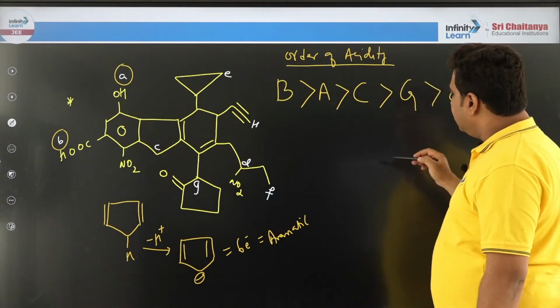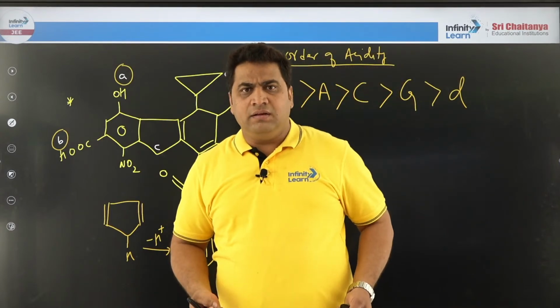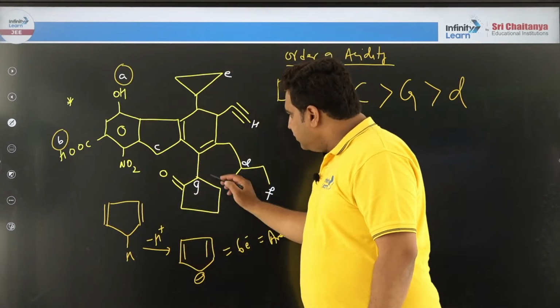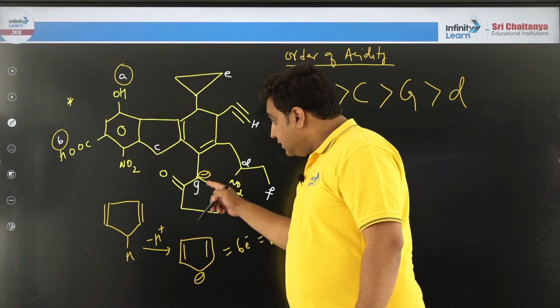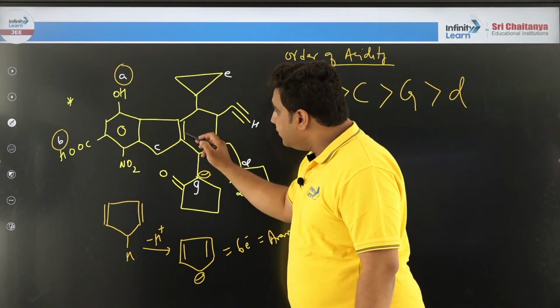Sir, why sir? Why D? Sir, nitro is a strong group, sir. Strong minus I, sir. Yes, nitro is strong minus I. I am agreeing with you. But once you form a negative charge here, this can participate in resonance. This side also it can participate, and here you can see this is in conjugation with this one also.